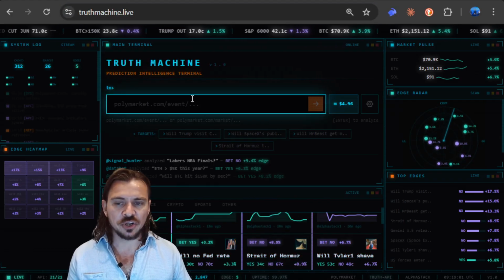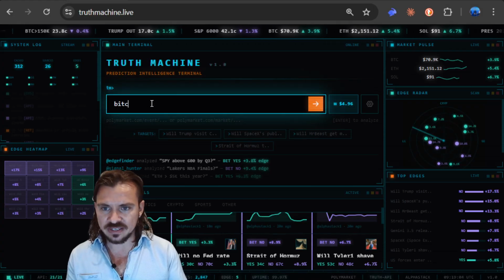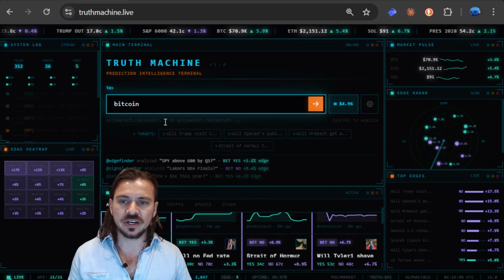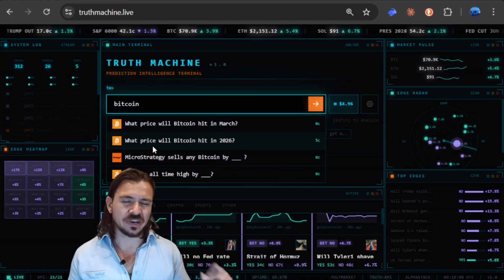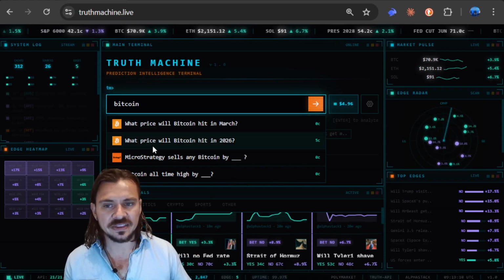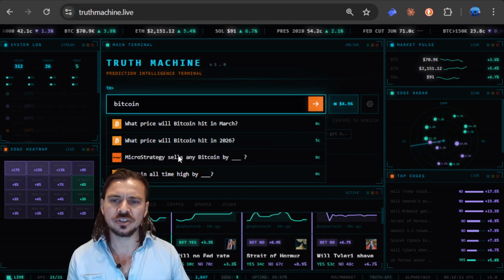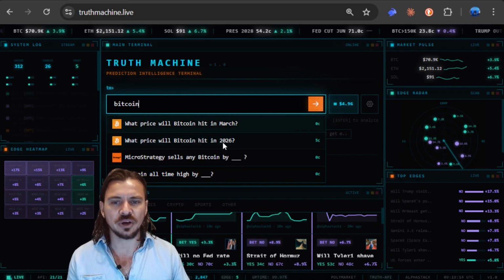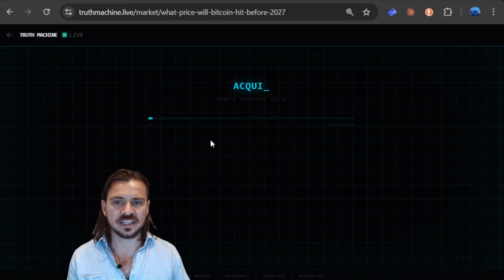If you wanted to generate a new one, you just enter, you can actually type in something like Bitcoin. It's going to give you the top suggestions. If you're trying to search for a smaller market, it won't be in this list because these are kind of, I think, the top 100 searches on Polymarket. Okay, so you can actually click down and go to it.